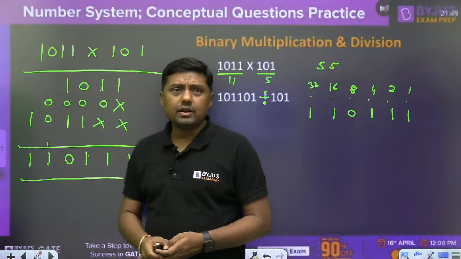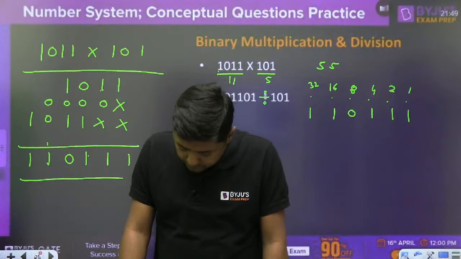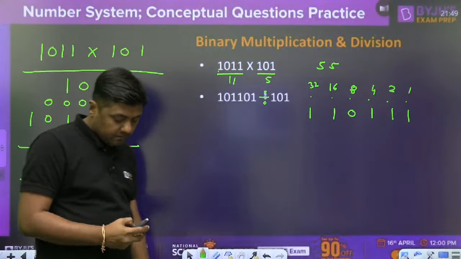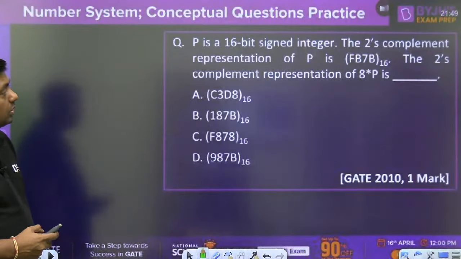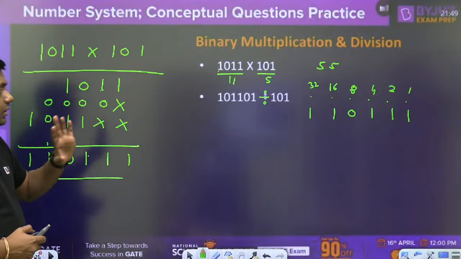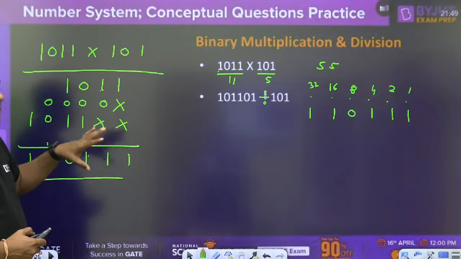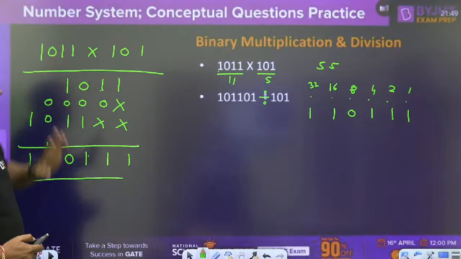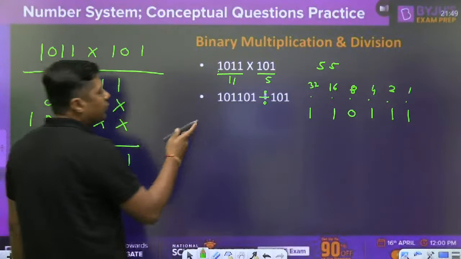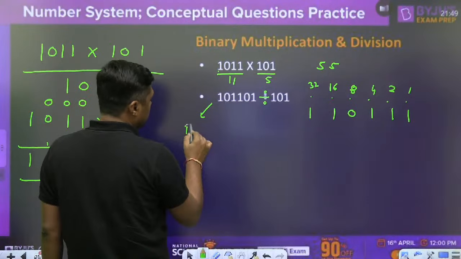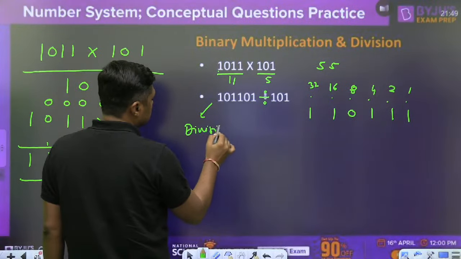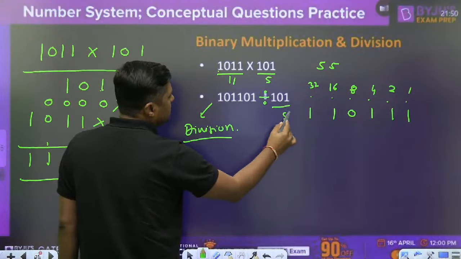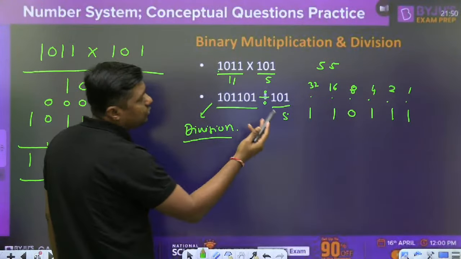Nandita Raj, 8 is the answer for which question? Tell me. Now I think this point is clear, guys. 1011 when it is multiplied, and then the division. Division is an assignment for you. Try to divide the number. Directly you can find the value, 5 is this number, divide it, and then convert it into binary.